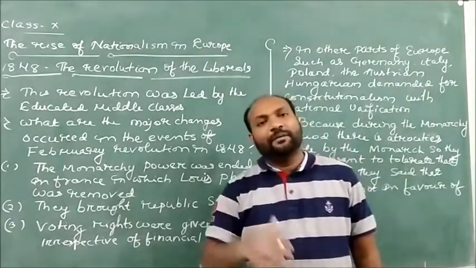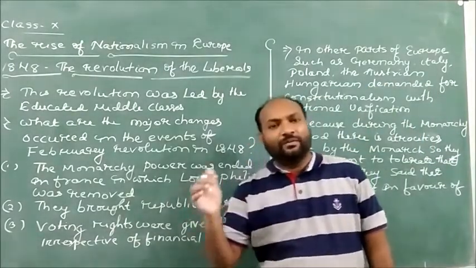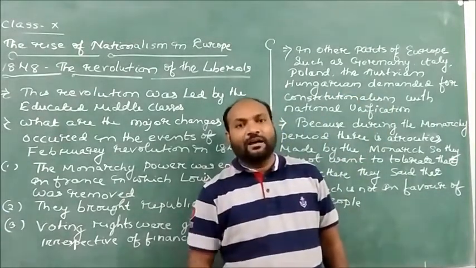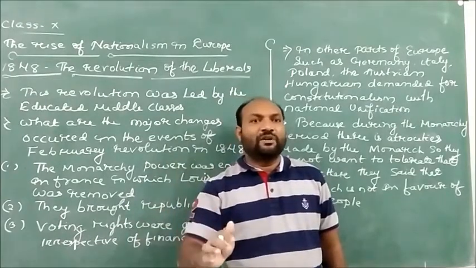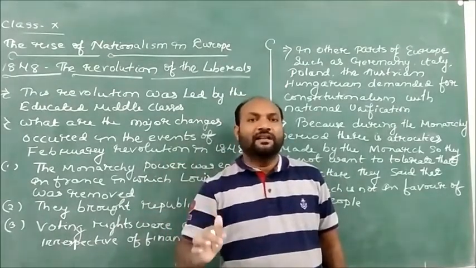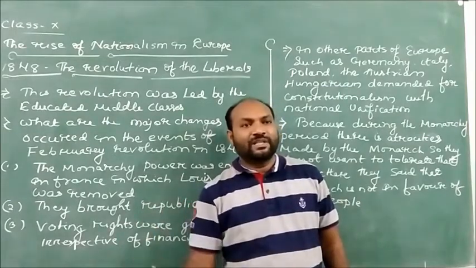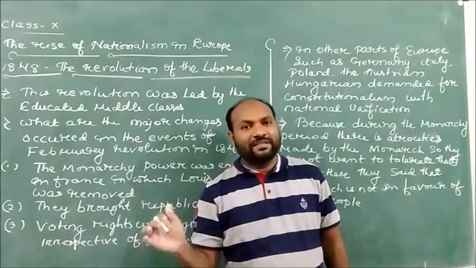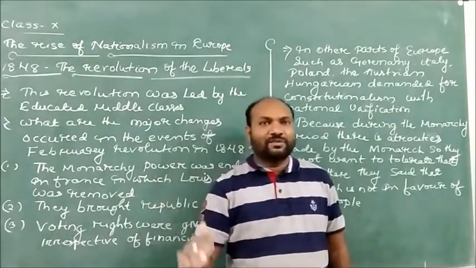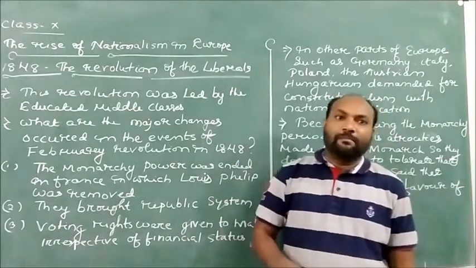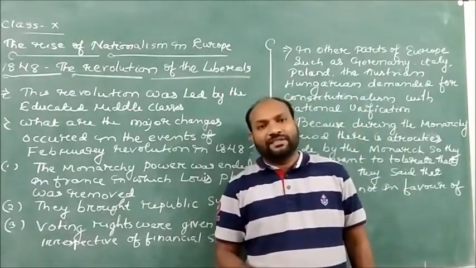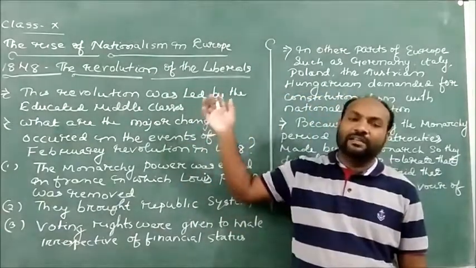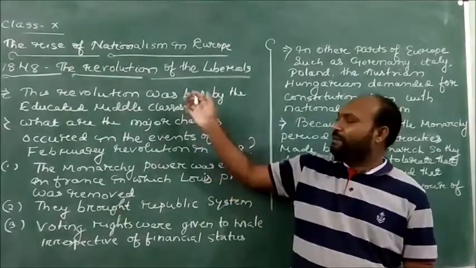In my previous classes we have discussed that during the time of monarchy, the monarchy had absolute power and did not give priority to the people. The people were continuously suffering, and they did not have any social privileges or social rights in the society. So in order to have social privileges and social rights, the middle classes as well as the liberals started the February revolutions.